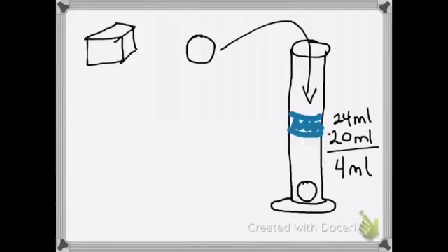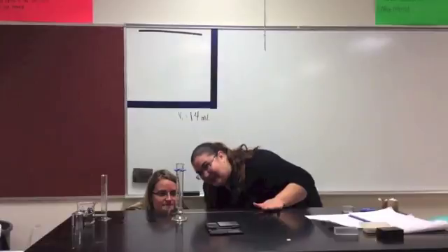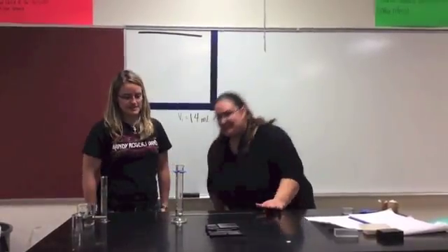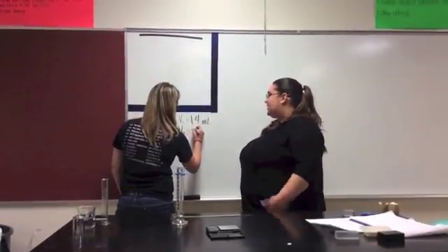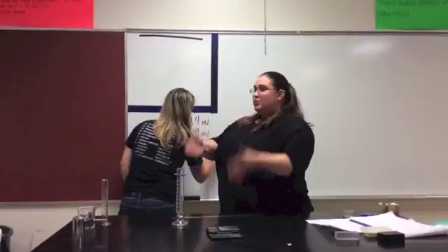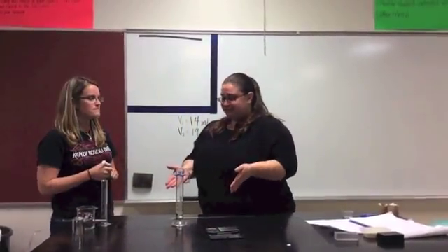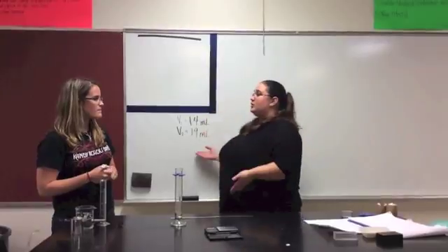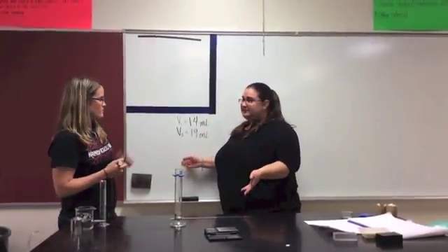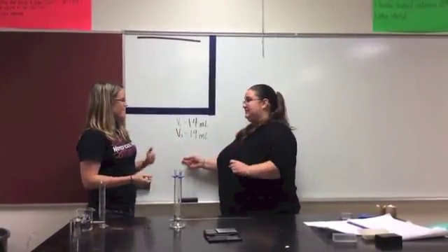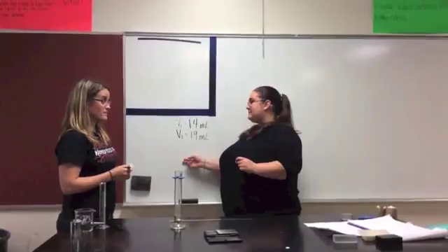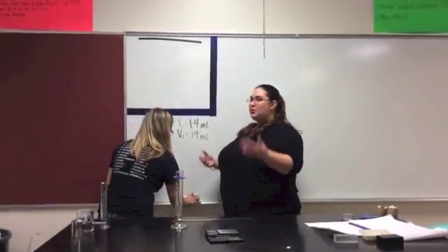So we're going to go ahead and take a marble, and we're going to find its volume for you so that we can do another density problem. So our volume should have changed with the marble in it. It looks like 19 to me. Looks good. Okay, so our marble made the volume of the water change. So the difference in the water is going to be the volume of our marble. So I'm supposed to do 19 minus 14? Yes. So it has a volume of 5 milliliters? Exactly. Okay, so our marble has a volume of 5 milliliters.